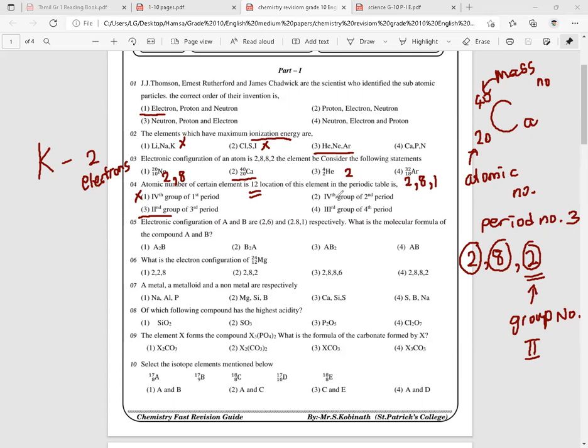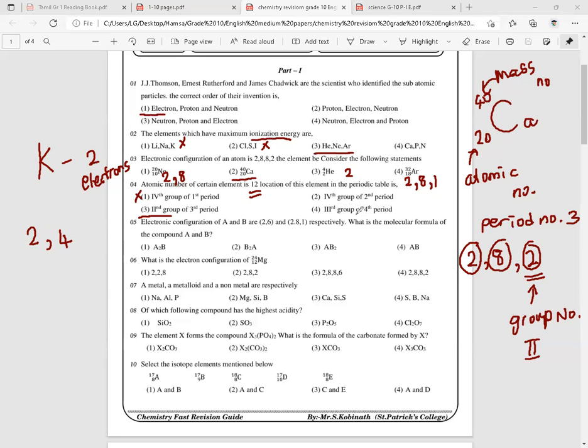And look at the second one, it is fourth group of second period. They are telling you fourth group of second period means it should have 2 energy levels. So the first energy level will be having 2 electrons, the maximum. The second energy level will be having 4, as I said, right? So the electronic configuration of this particular element will be 2, 4.